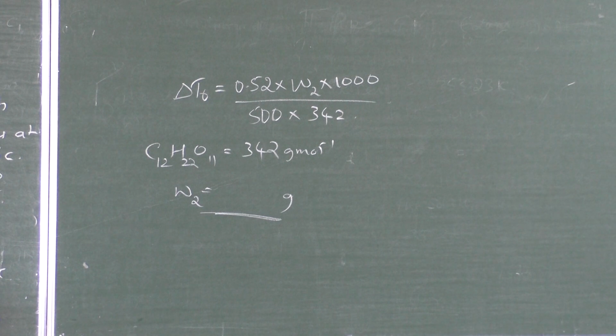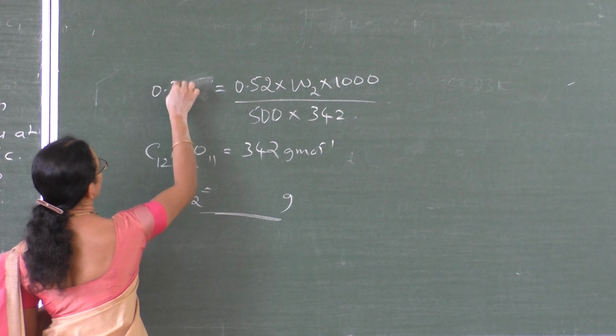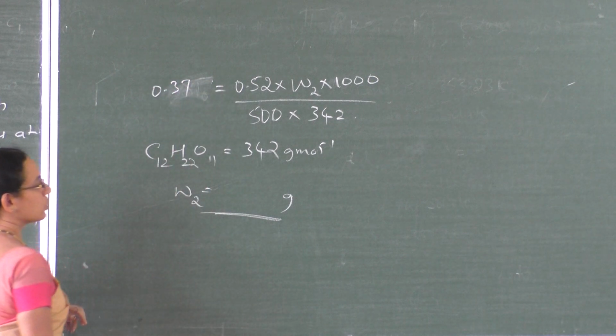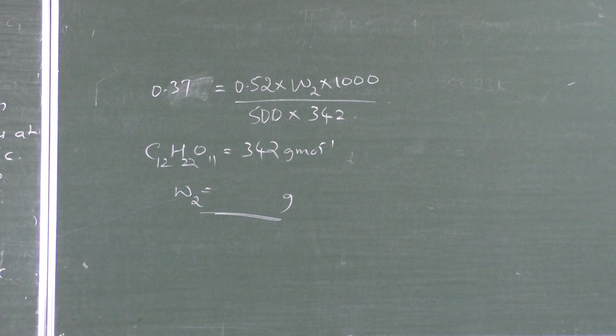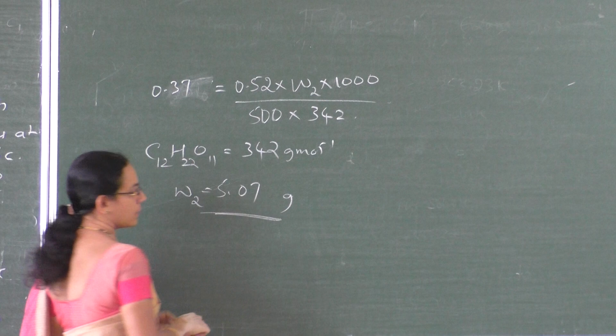So this answer is 0.37 Kelvin difference, and if you substitute 0.37 here and calculate W2, it is 5.07 grams.